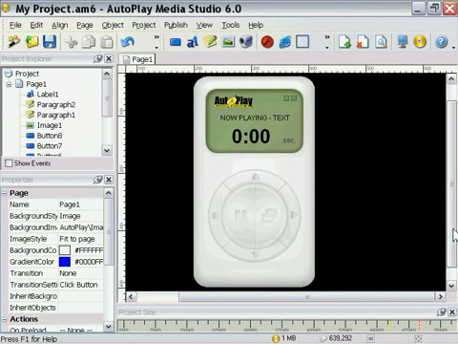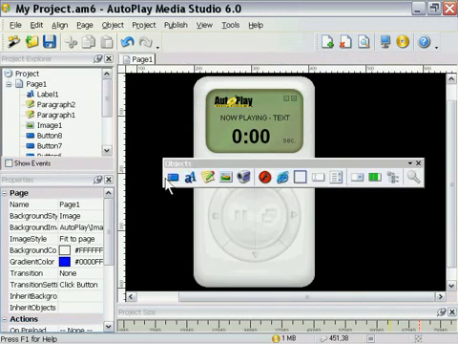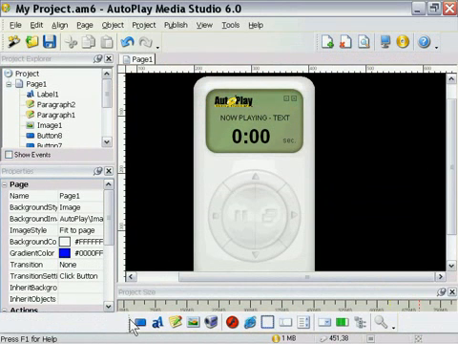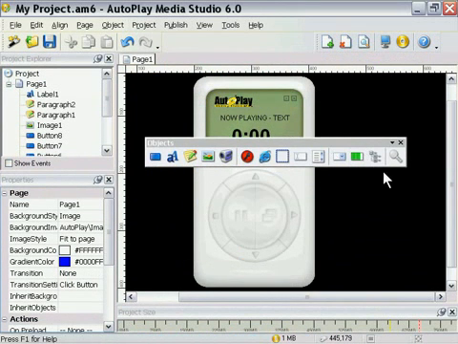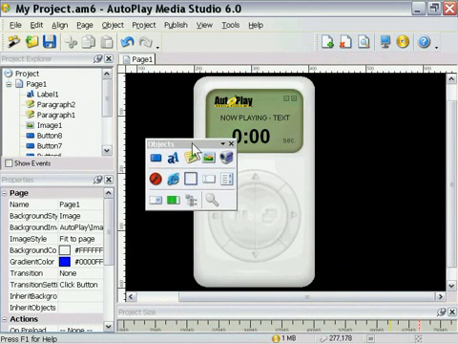Now basically, the workspace in AutoPlay Media Studio could be thought of as four basic groups of things: toolbars, panes, tabs, and dialogues. So let's take a look at that now. Toolbars are these things along the top here. You can drag them around, dock them on different sides of the screen, have them as free-floating toolbars, close them, resize them. There we go. And do all kinds of neat stuff with them.